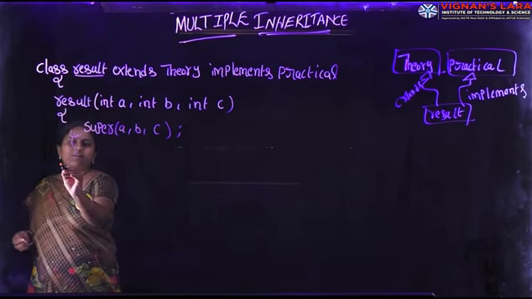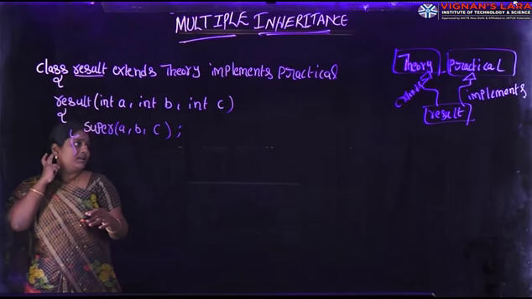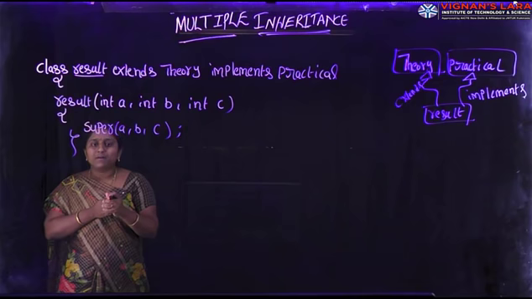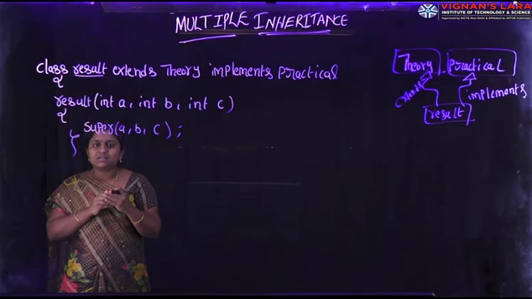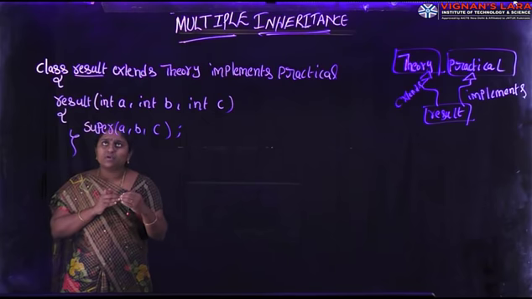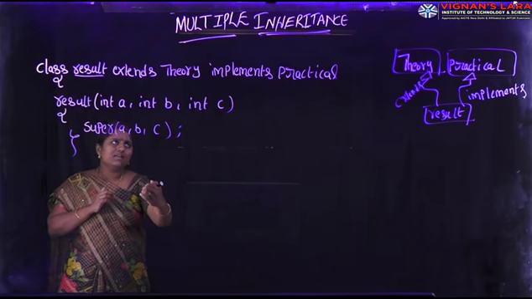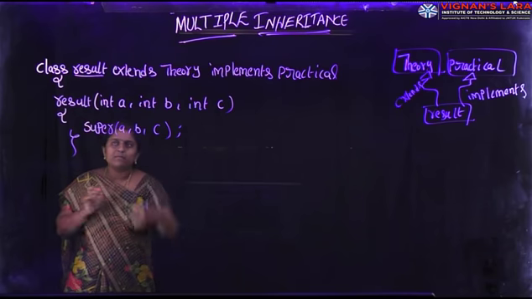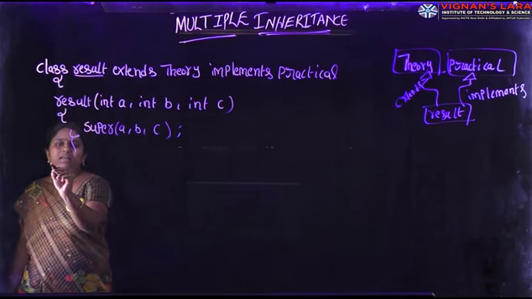Next, already in the practical interface I have written one method. The interface contains only method declarations without any body. In this one, our class extends theory, implements practical, so we can provide the body.